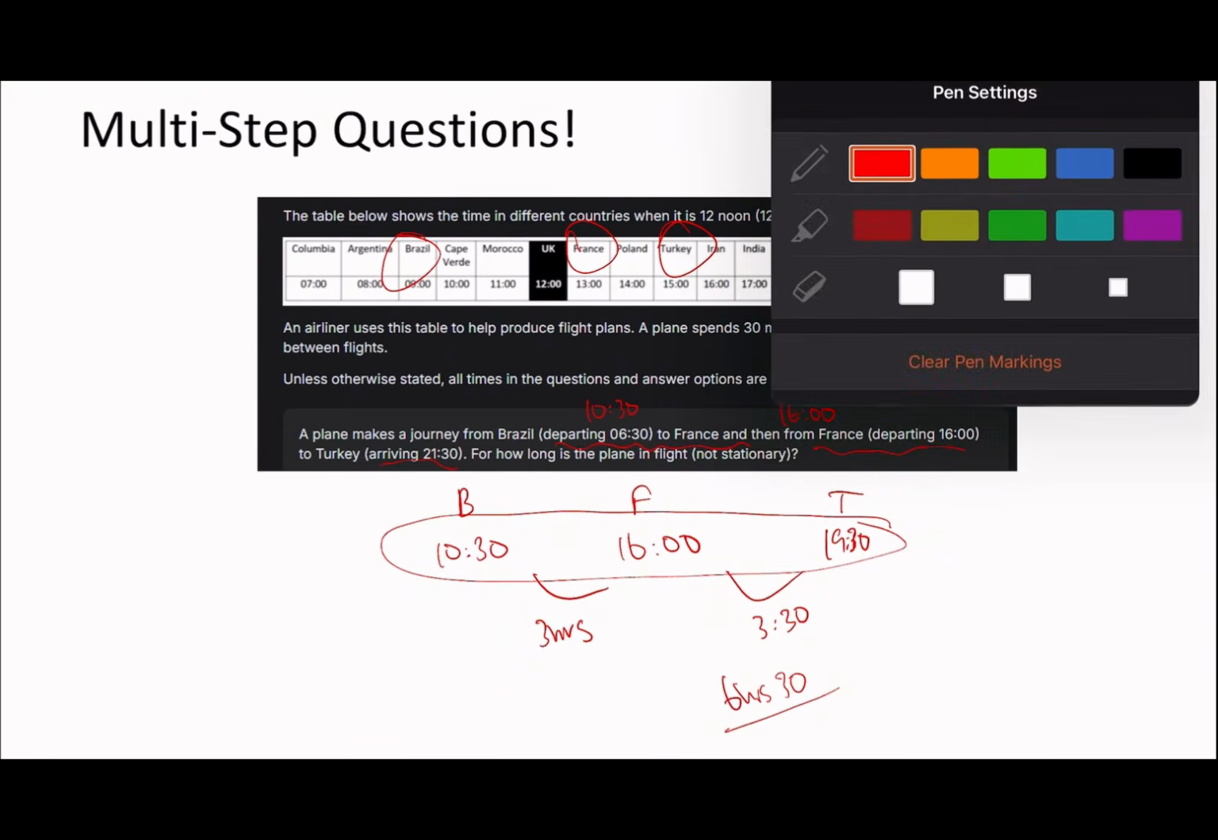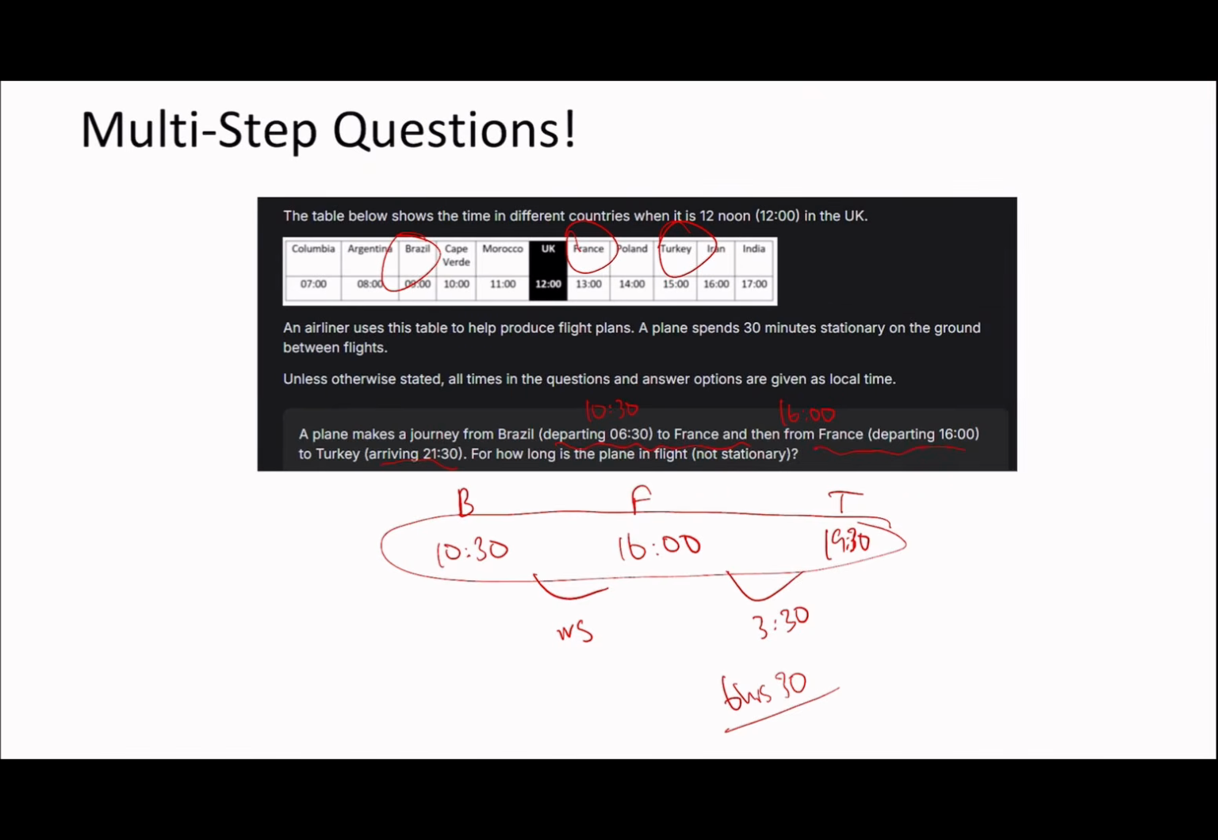I've done the maths wrong there. I need to watch myself. So it's not 3 hours here, sorry. It should be 5 hours because it's 5.5 hours, but obviously 30 minutes on the ground, and then 3.5 hours. So it's going to be 8 hours and 30 minutes. So 8 hours, 30 minutes in total in flight. Okay, perfect. So on to the next question.